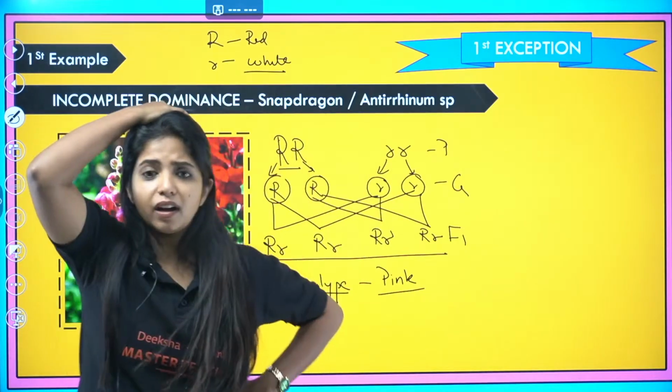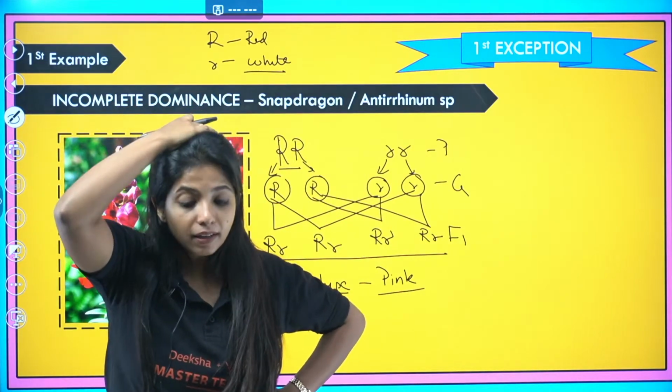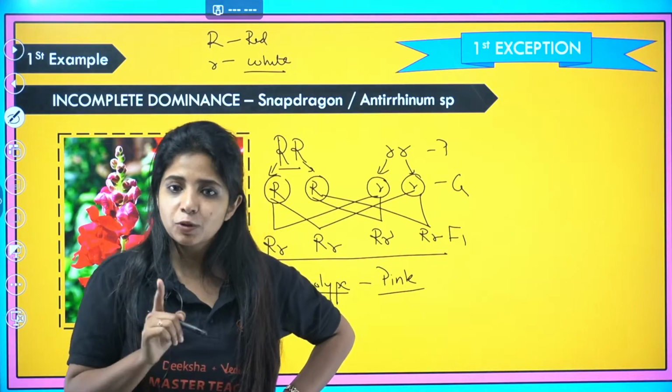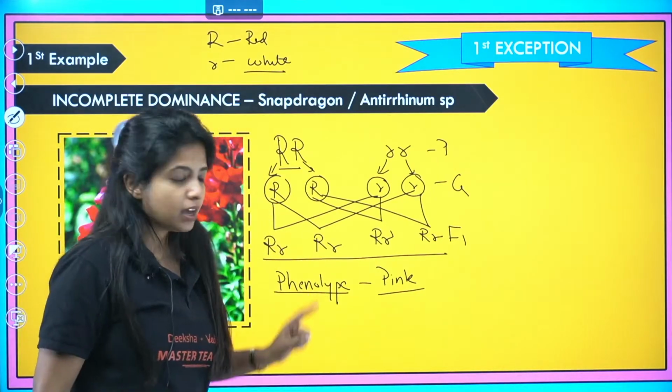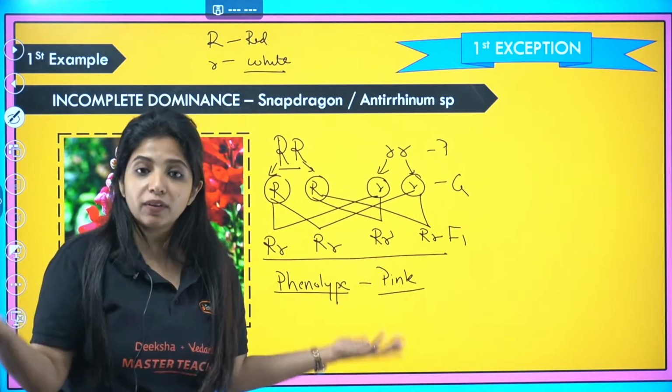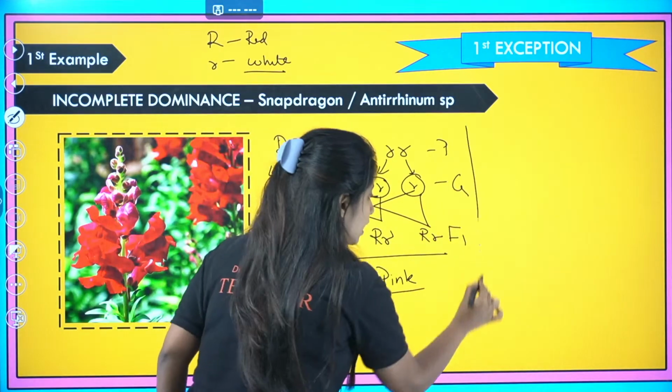Mendel was like, ooh la la, what is happening? Actually, it is not Mendel. Someone else did the experiment and he was claiming that Mendel was wrong. Mendel told that one is dominant, another is recessive, so it should be having red in color. But why is it pink? Mendel is wrong. Mendel did something very, very wrong. He was claiming that.